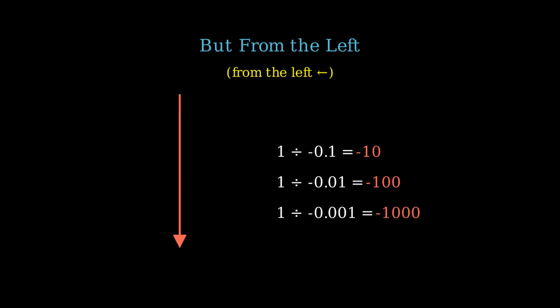Not so fast. We snuck up from the right side, the positive side. Let's sneak up from the left. 1 divided by negative 0.1 is negative 10. 1 divided by negative 0.01 is negative 100. 1 divided by negative 0.001 is negative 1,000. From the left, the answer plummets toward negative infinity, falling just as fast as it climbed on the other side, but in the exact opposite direction.